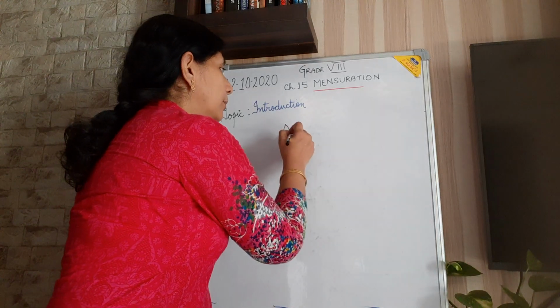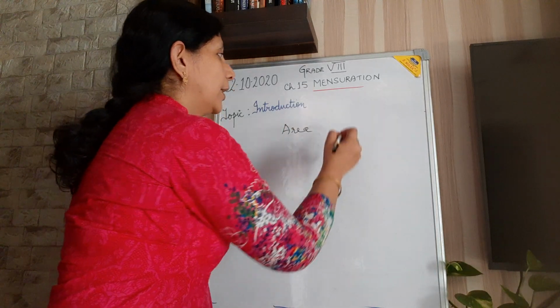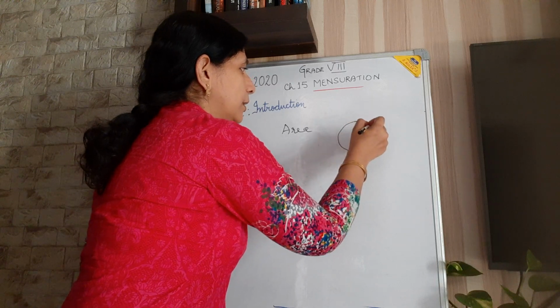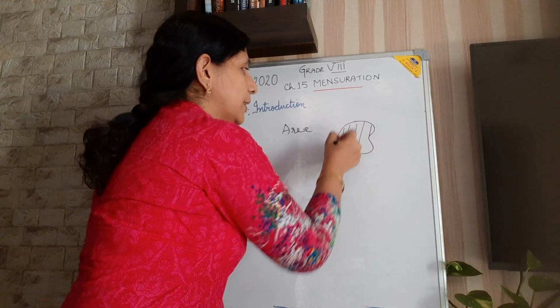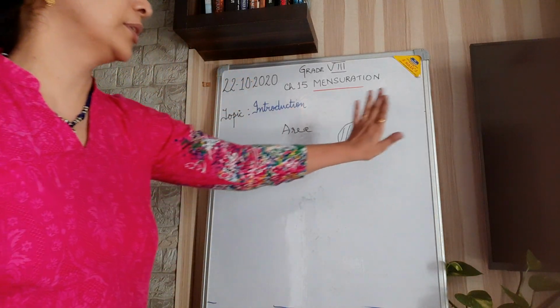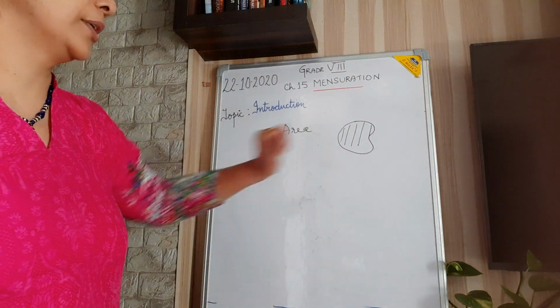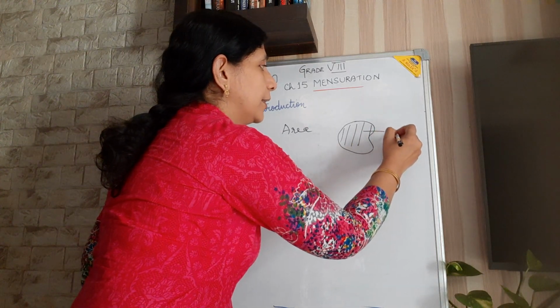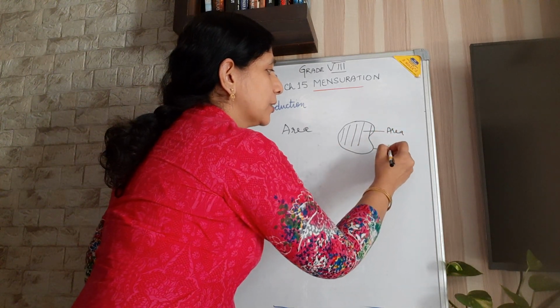Then you have a term called area. Area means the space occupied by this figure. This much space it occupies. If I draw this figure on the board, then the space occupied within the boundary is called area, and the outer one is called perimeter.